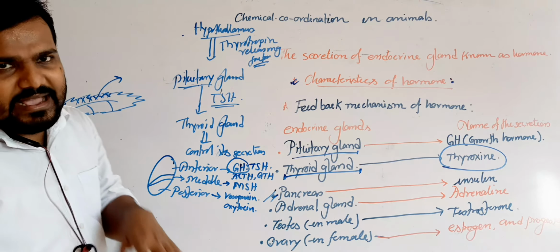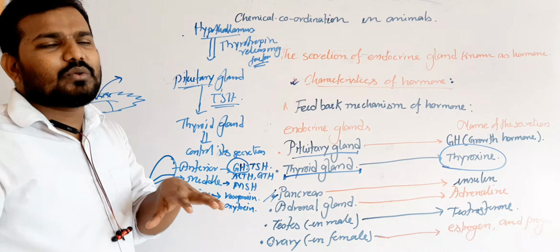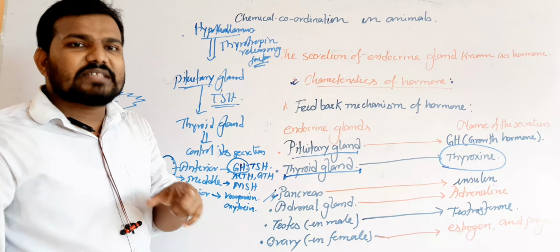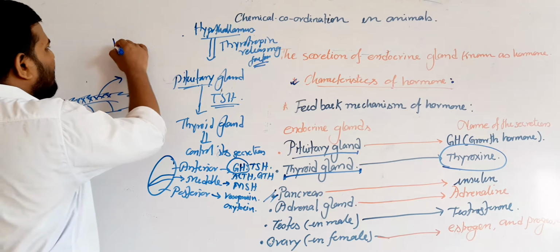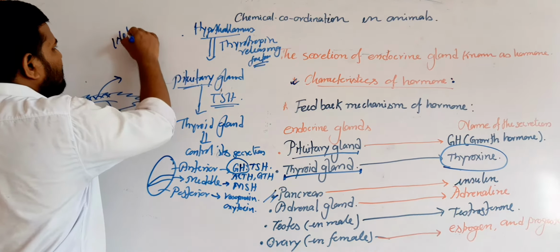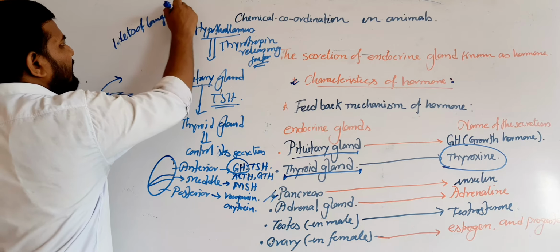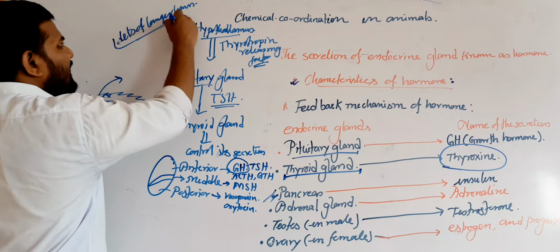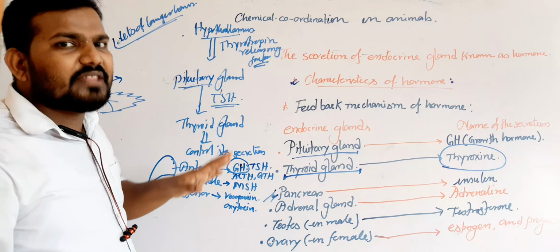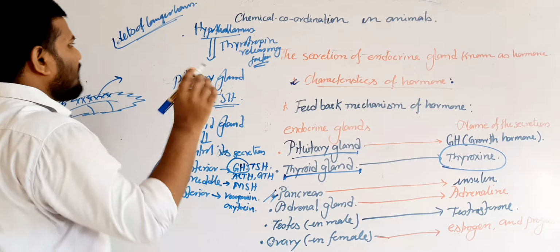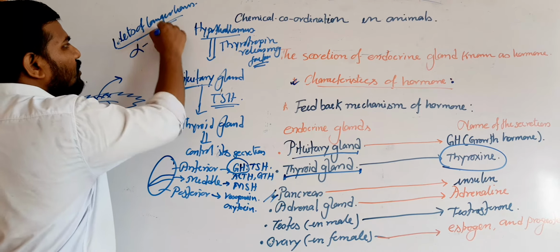Now, the scientist Langerhans first observed the group of cells present within the pancreas, which are scattered like islands, known as the islets of Langerhans. These are present within the endocrinal portion of the pancreas, and within this region there are 4 types of cells. Alpha cell, from the alpha cell the pancreas will secrete the glucagon.